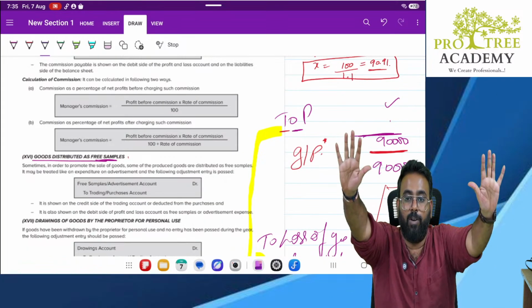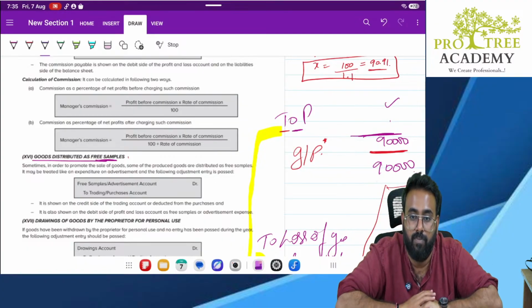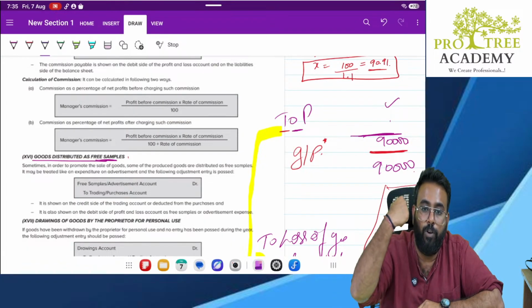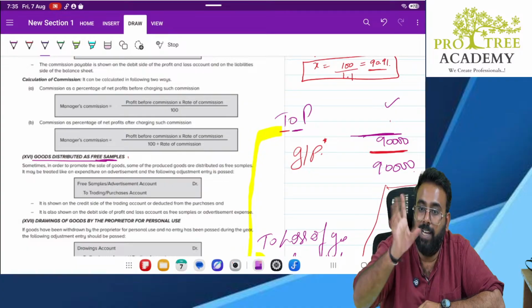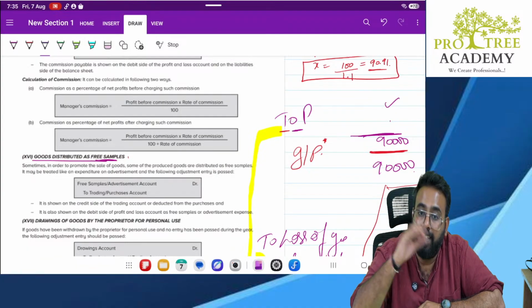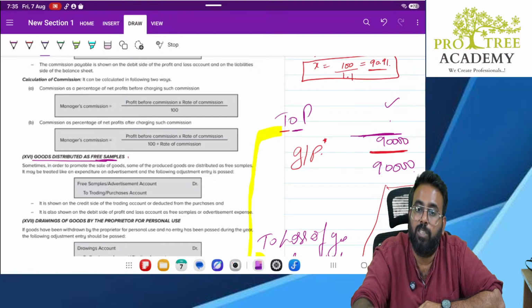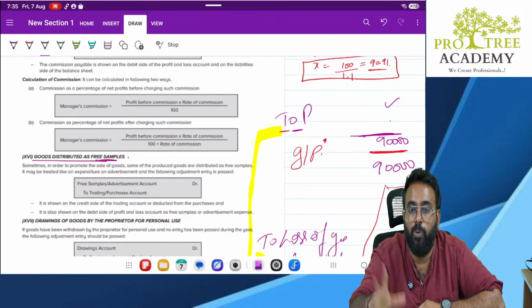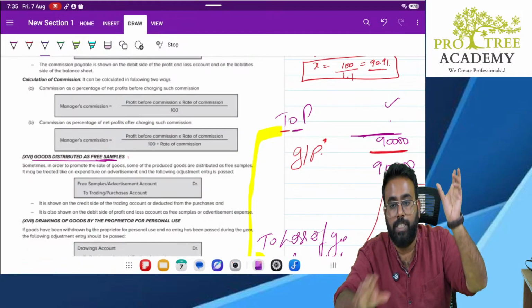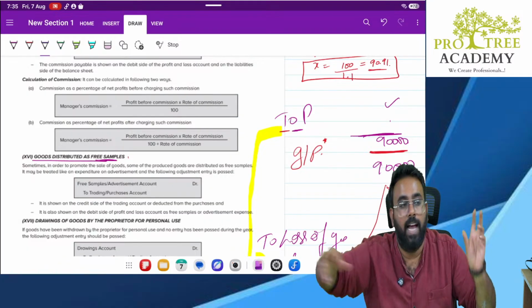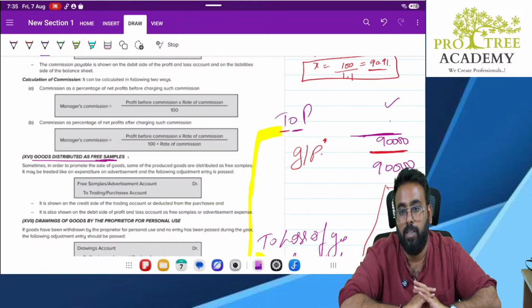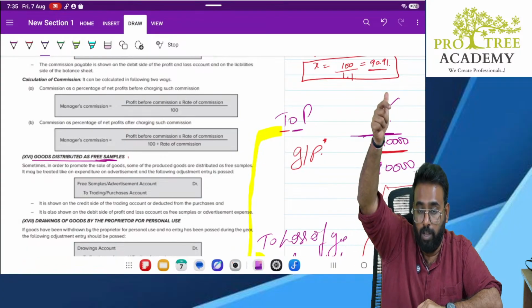Whether you want it or you don't want it, I am giving it to you. So here I am incurring an expenditure, and this expenditure is not in the form of a trading account item, but this expenditure has to be recorded. So where will I record it? I'll record it in the P&L account, and such goods which are distributed freely have to be taken out of the purchase account. Just like how we did the loss due to fire.